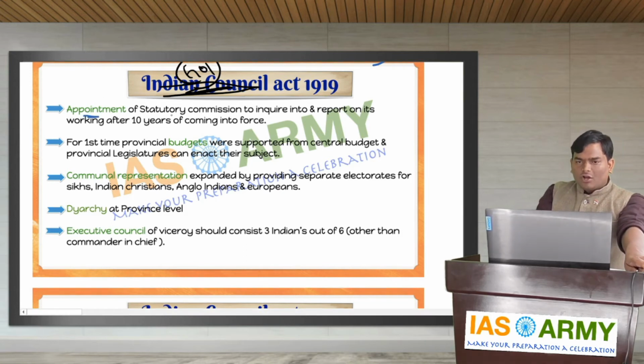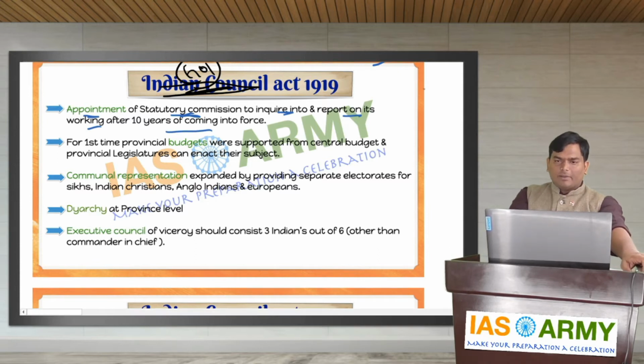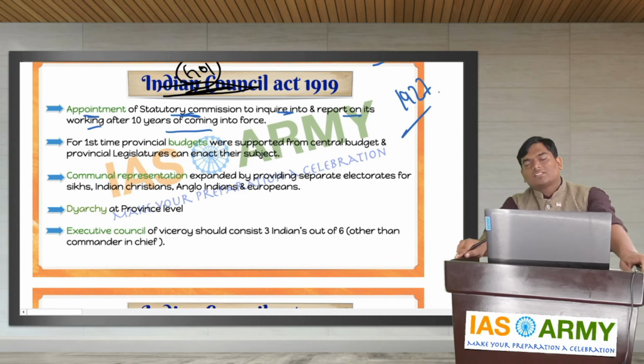First provision is appointment of a statutory commission to inquire into and report on its working after 10 years of coming into force. That is, a statutory commission will be set up and it will review the functioning of the Government of India Act 1919. My dear friends, which is the famous commission set up in 1927? Simon Commission.